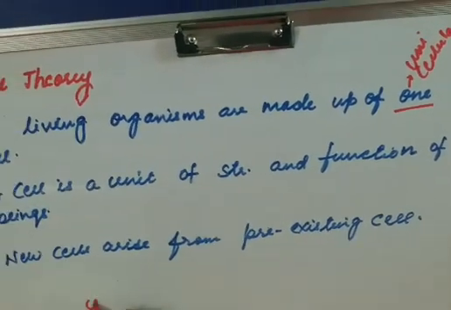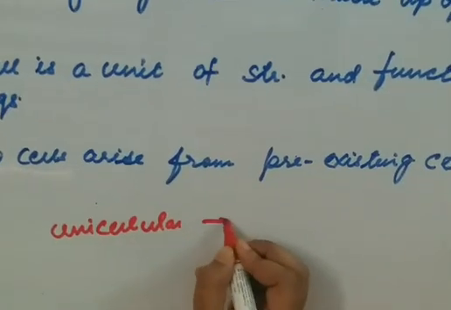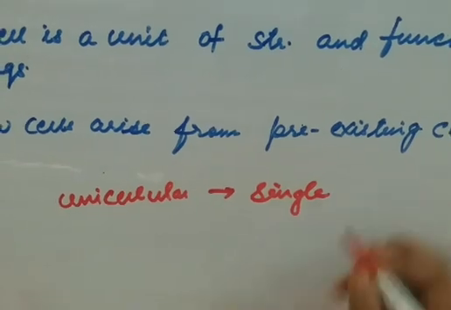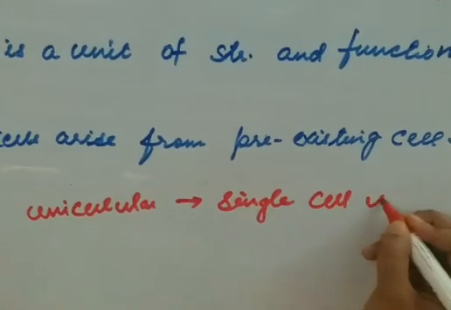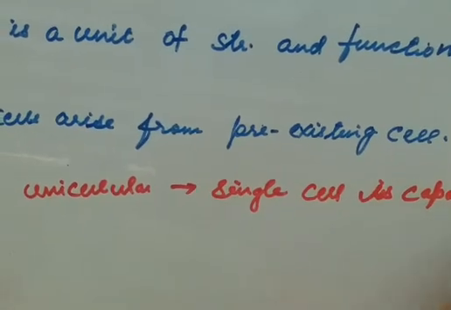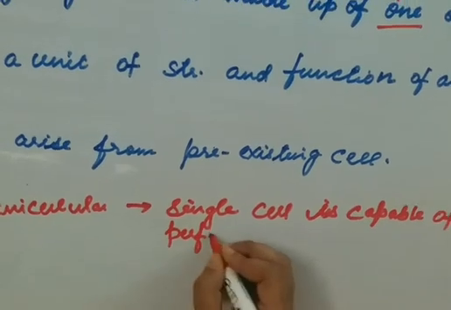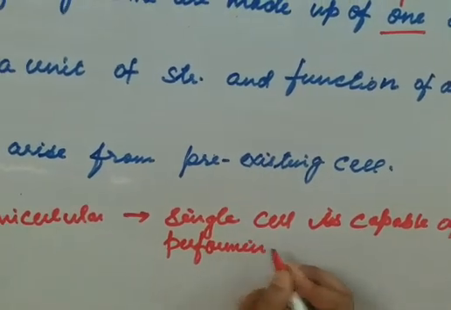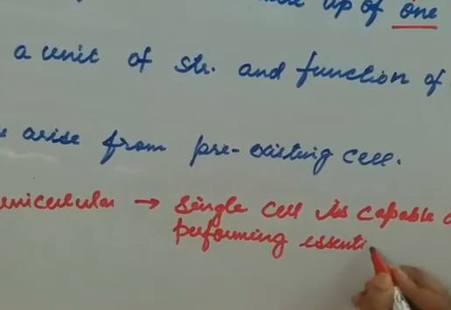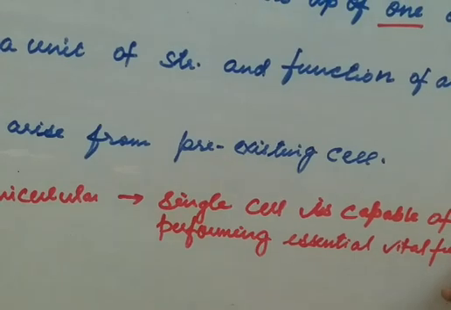In unicellular organisms, a single cell is capable of performing the essential vital functions.